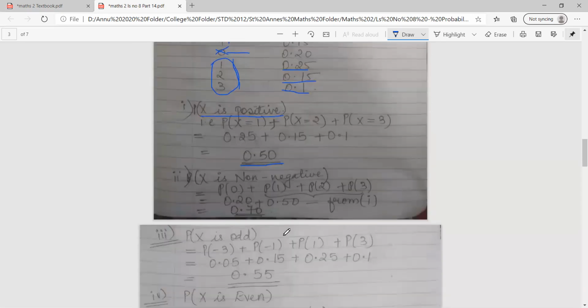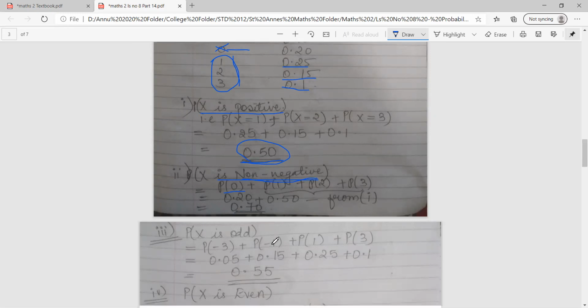Next, they are asking that x is non-negative. Now, non-negative means neither negative, so in this particular case, class, we'll also take p of 0. Do you understand the difference? When they ask exactly for positive numbers, 0 will not come. But if they say non-negative, then 0 will come. So p of 0 plus p of 1 plus p of 2 plus p of 3. Now 1, 2, 3 you had already found out above, so I'm just adding 0.20 with 0.50. So the answer comes to 0.70.